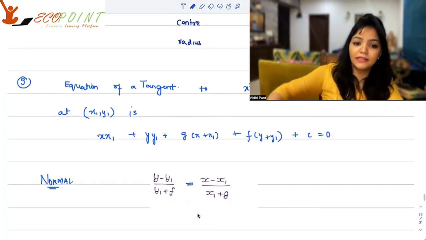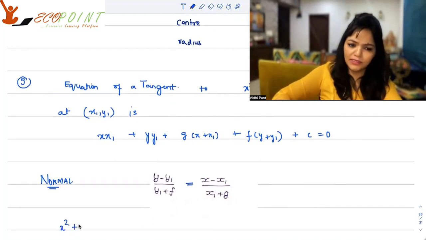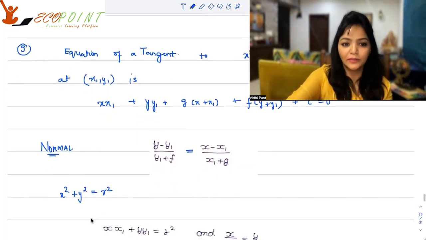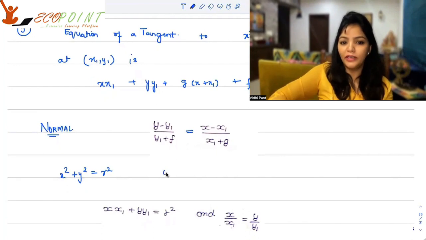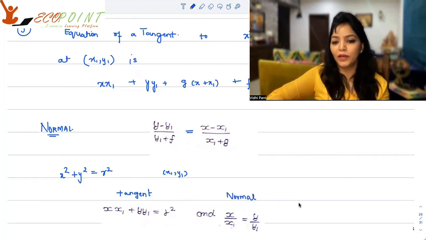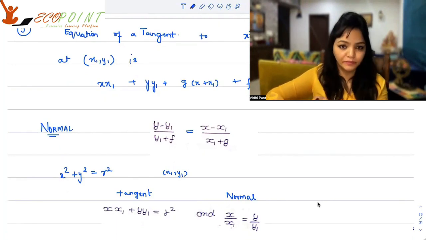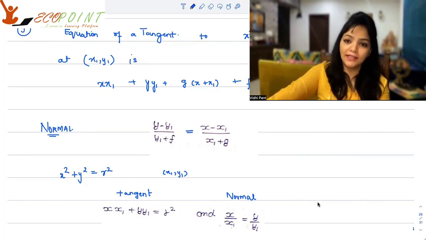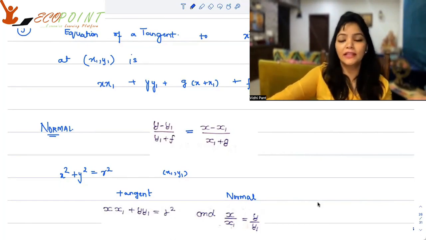And in case the circle we're looking at is with center (0, 0), so x square plus y square is equal to r square, and the point is (x1, y1), the equation of the tangent will automatically turn into x into x1 plus y into y1 equals r square, and the equation of the normal will turn into x upon x1 equal to y upon y1. That's it from me today, and we will definitely work upon certain questions and some more concepts in the next video. Thank you.